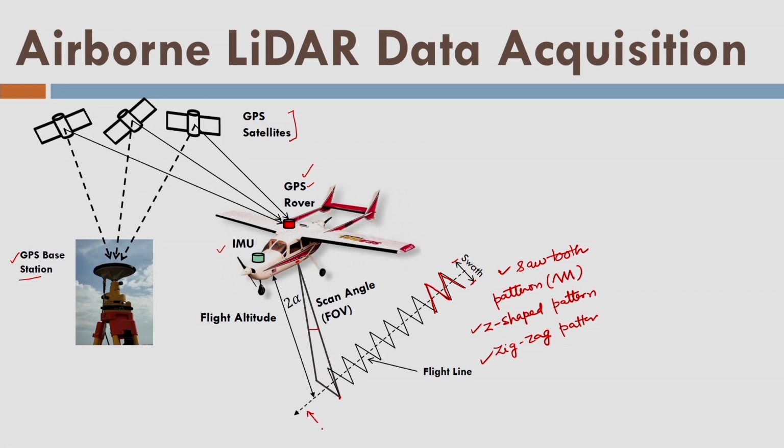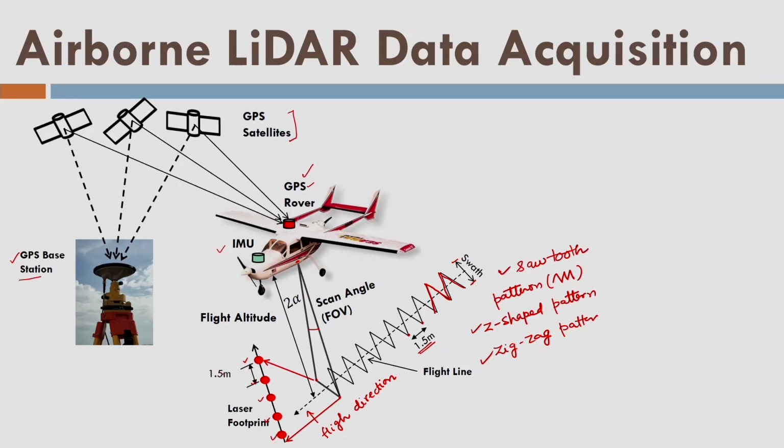This is the flight direction here, or direction of flight line. This 1.5 meter here is showing you the spacing of the two data points here and here. Then if I just take one particular line, for example this line from here to here, it is acquiring this many pulses, 1, 2, 3, 4 and 5. Each pulse is creating some footprint on the ground surface. So, that is creating the horizontal inaccuracy or horizontal uncertainty of each pulse of LiDAR data. And this is the spacing of 1.5 meter between the 2 points in a line.